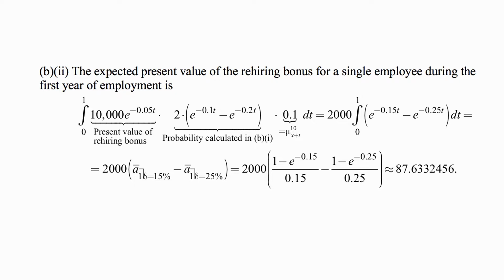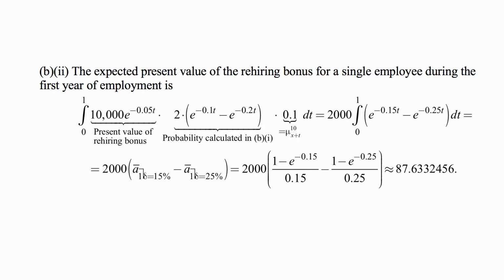If we multiply it all out, 10,000 times 0.1 is 1,000, times 2 is 2,000, integral from 0 to 1 of e to the minus 0.15 t minus e to the minus 0.25 t, and that's 2,000 times a bar angle 1 at delta equal to 15% minus a bar angle 1 at delta equal to 25%.